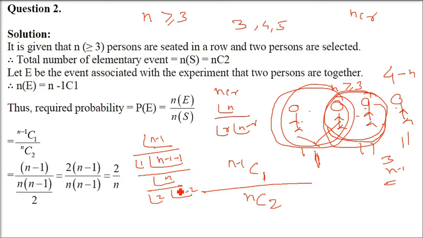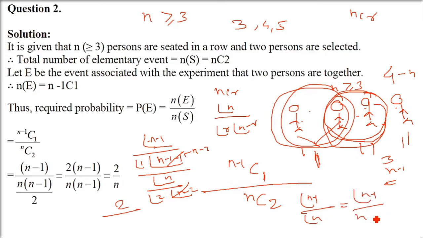So if you see here, this n minus 2 is there. You can cancel them. This n minus 2 gets cancelled. 2 factorial will go up, 2 into 1, 2 goes up. Now you have (n minus 1) factorial and this factorial n. So this goes up. Now only remaining is factorial n minus 1 and factorial n.